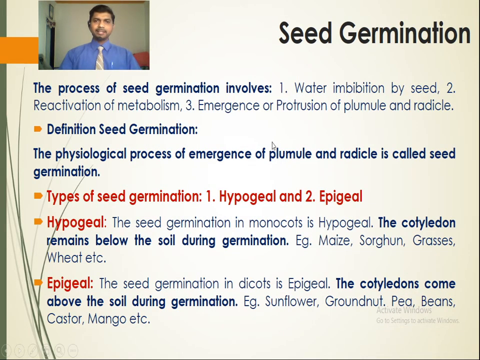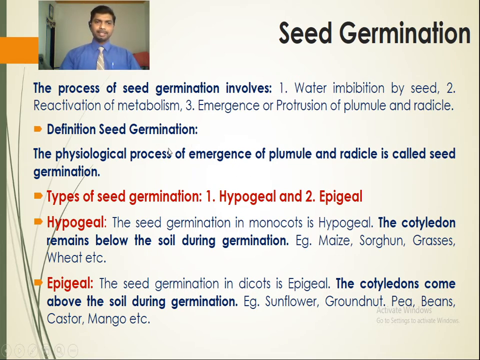The process of seed germination involves water imbibition by the seed, reactivation of metabolism, and emergence or protrusion of plumule and radicle. So these are the events that occur during seed germination. The first event is water imbibition by the seed. Then the reactivation of metabolism means various hydrolytic enzymes are synthesized in the seed after imbibition of water. These act on the reserve food material, break it down into simpler products, and that is utilized for the emergence or protrusion of plumule and radicle.